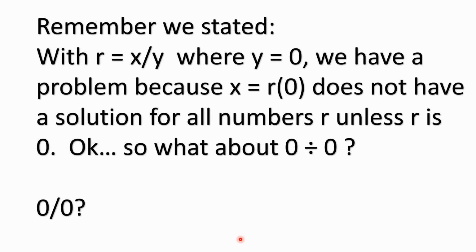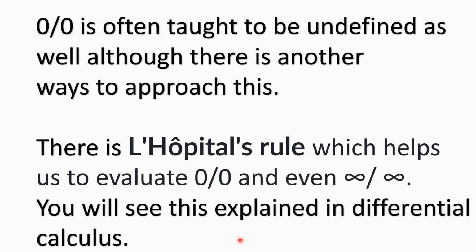Okay, so what does that mean about 0 divided by 0? Can that be solved? We're saying that there's not really a solution unless r is 0. So 0 divided by 0 is often taught by educators just to be undefined. That's kind of the easy answer without having to go into a lot of detail.